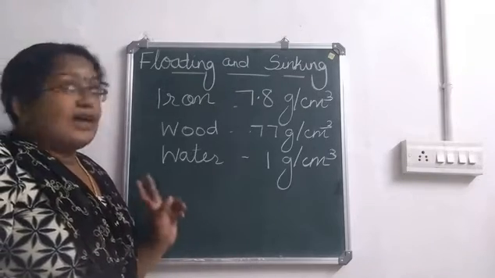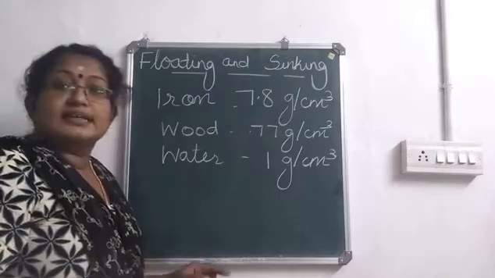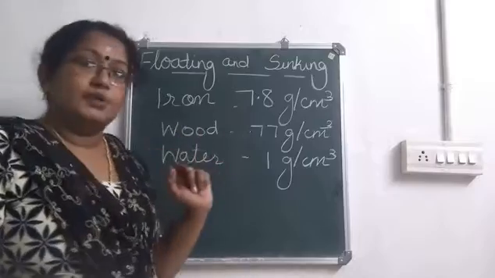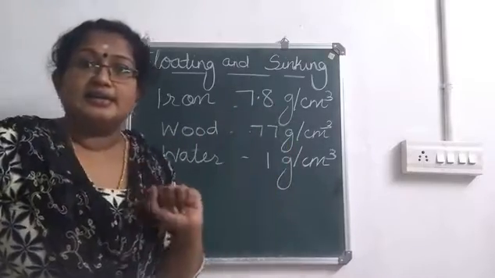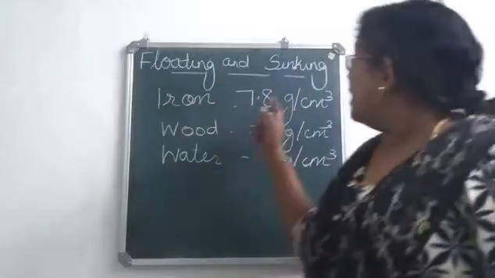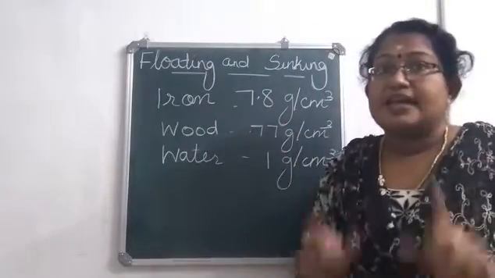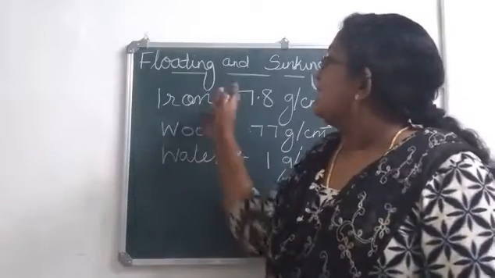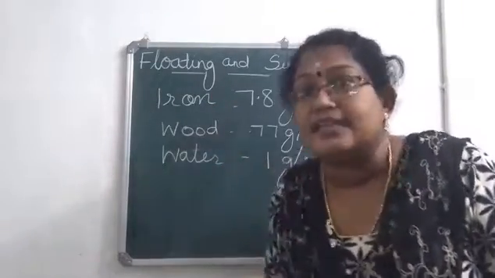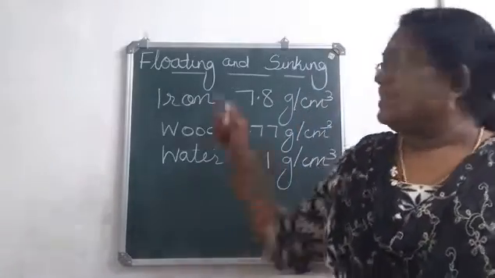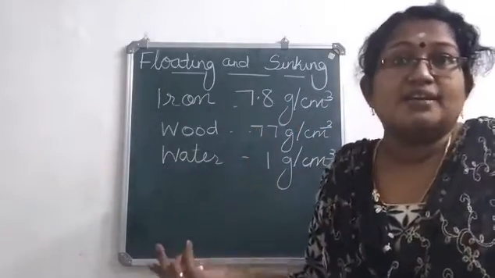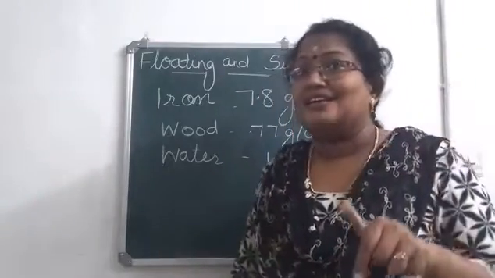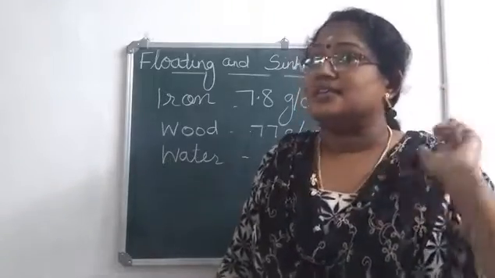We are putting iron and wood in a beaker containing water. So, first, when you compare iron and water, density of iron is 7.8 gram per centimeter cube, whereas that of water is 1 gram per centimeter cube. That means density of iron is greater than that of water, isn't it? 7 and 1. So, 7 is naturally greater than 1. So, density of iron is greater than that of water. And here, iron sinks in water.